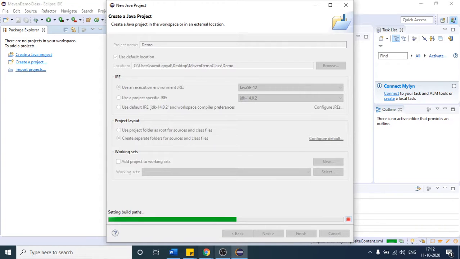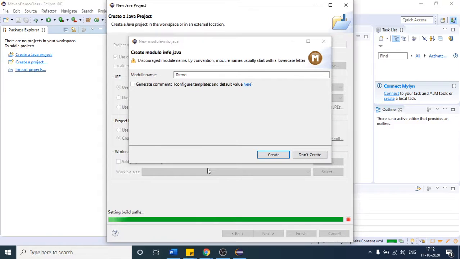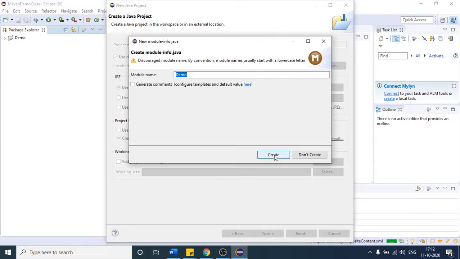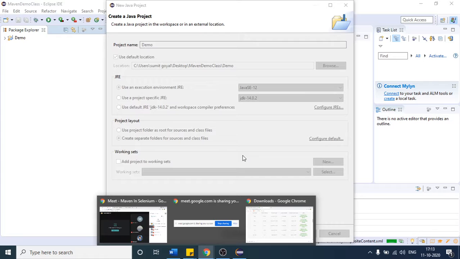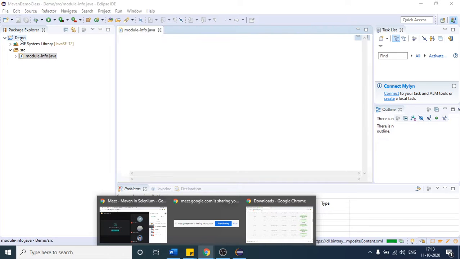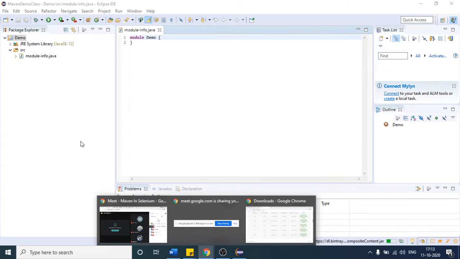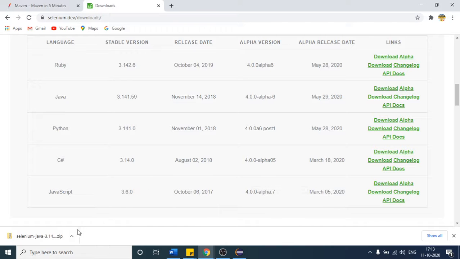So it will also create one project. If I want to write any class here, I will first make the class, and then inside that class, if I have to write my Selenium code, before that I have to place the Selenium jar as we have done earlier in our project.